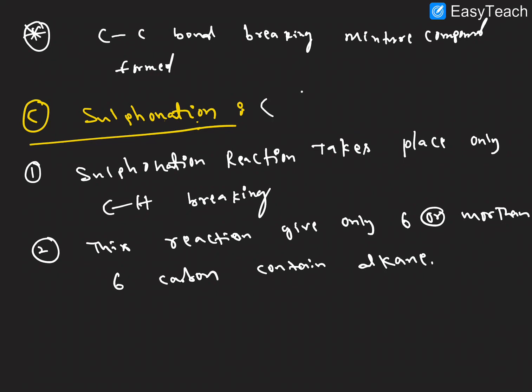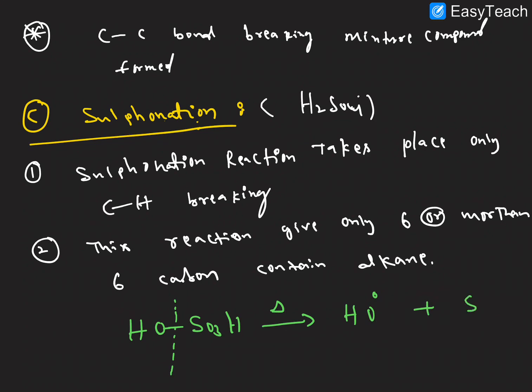Here we use H2SO4 as the sulfonation reagent. This is represented as HO–SO3H, and the bond breaks like this at high temperature, forming free radicals. The SO3H free radical is formed, which replaces the hydrogen in the alkane, right?